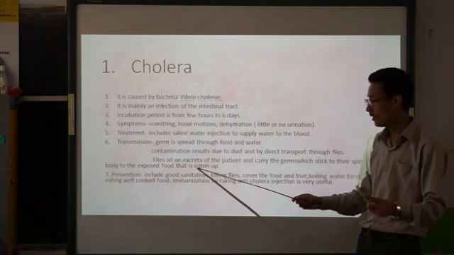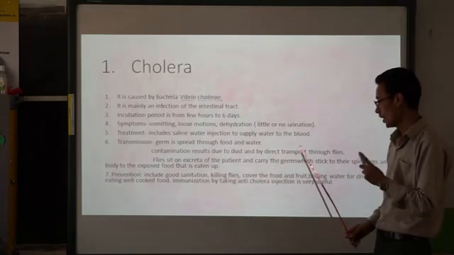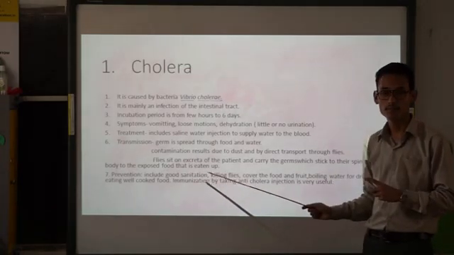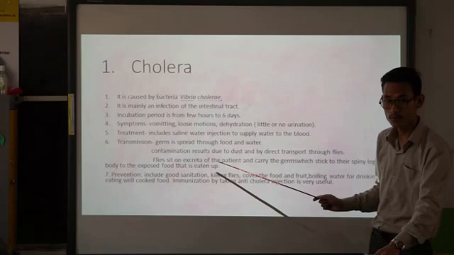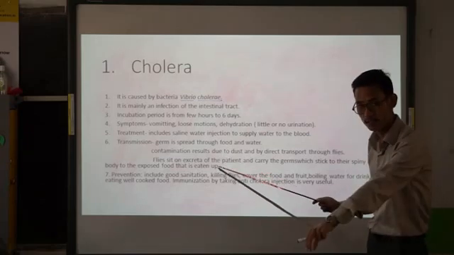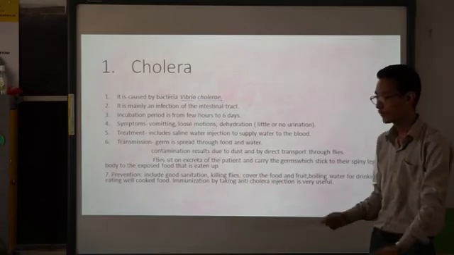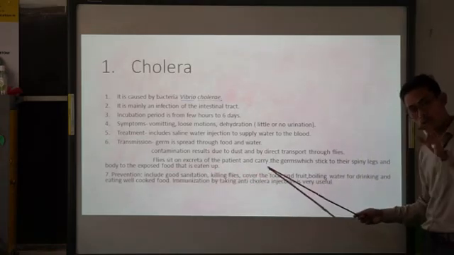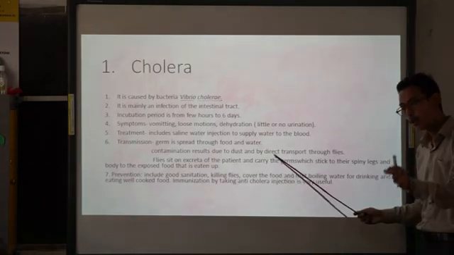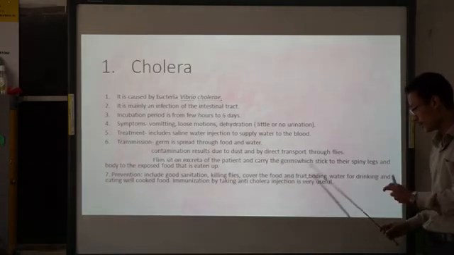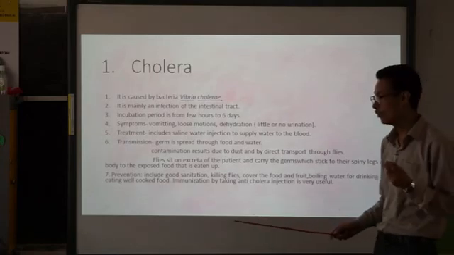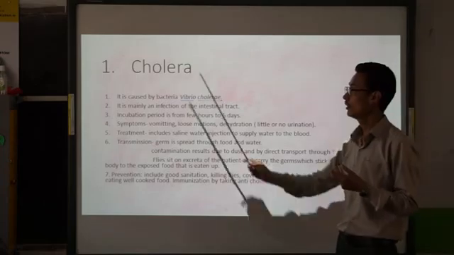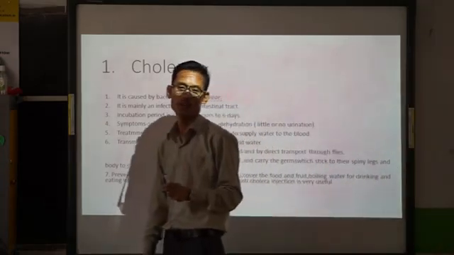Flies sit on the excreta of the patients and carry the germs which stick to their spiny legs and the body to the exposed food that is eaten up. That means those germs will be transmitted from one place to another place by the help of the flies. Now, how to prevent? Preventions include good sanitation, killing the flies, covering the food, covering the fruits, boiling the water before drinking, and eating well cooked food. Immunization by taking anti-cholera injection is also very, very useful for the prevention of cholera.